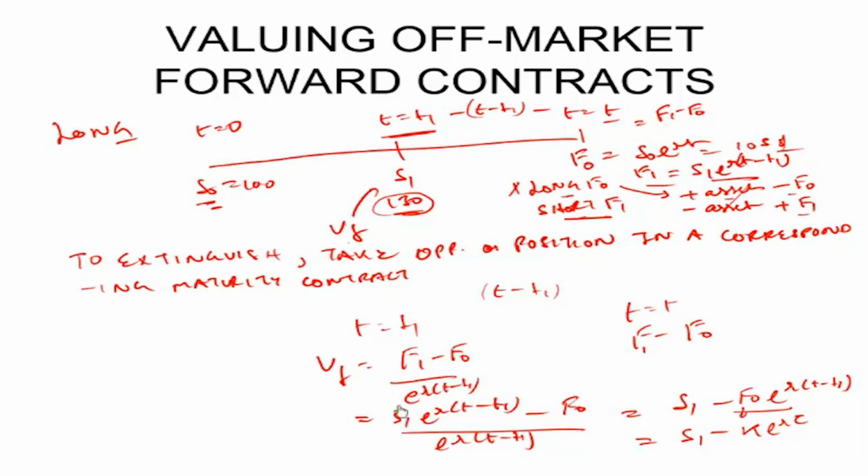I am so much in the money at t equal to t1. So if I was to give up my right, or give my right to somebody else, the right is that I'm allowed to buy this stock for F0 because I entered it right here. Then I will charge him so much money because this is the profit that I'm in. This is also the process of marking to market futures contracts.